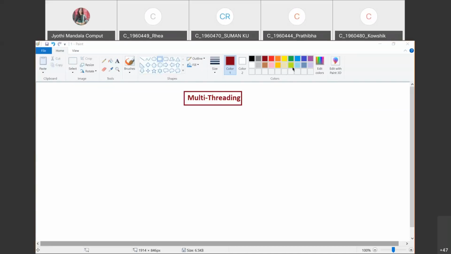So let us start learning about this multi-threading concept. What multi-threading actually is, why we need it, and how it is supported in Java. All these things we are going to learn in detail.